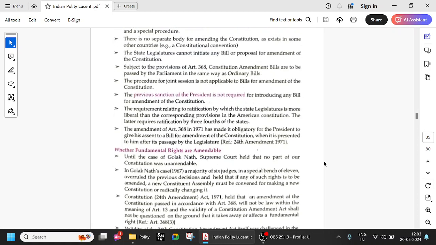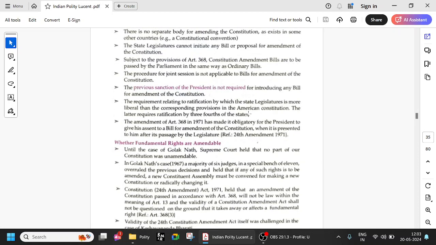The amendment of Article 368 in 1971 has made it obligatory for the president to give his assent to a bill for amendment of the constitution. So once it passes through both the houses, it is obligatory for the president to give his assent. The president cannot deny it when it is presented to him after passage by the legislature, and this is with reference to the 24th Amendment of 1970. So this 24th Amendment Act is also very important. This is like it was during that period.